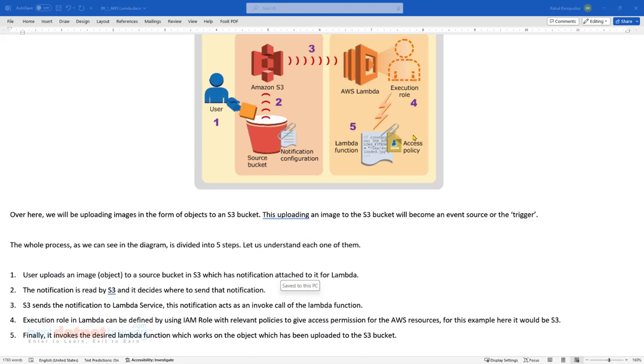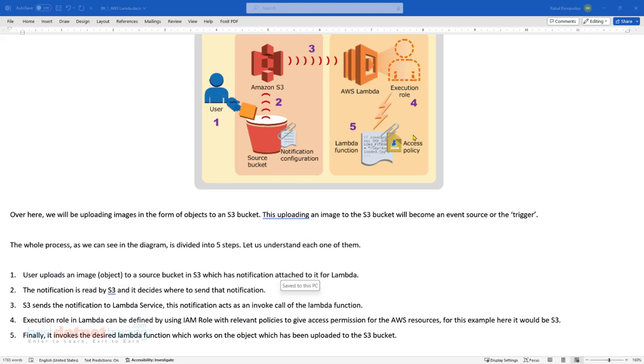Every lambda will have an execution role associated with it. In that execution role, it will have permission to log whatever it wants to log. Whenever it logs, it goes into CloudWatch. So it can log into CloudWatch, and if it needs access to the S3 bucket, which is the source of the event, it needs the relevant permission for that. Everything is given in the form of policies attached to the role, which is used by lambda during execution. That is why we say this is basically a lambda execution role.